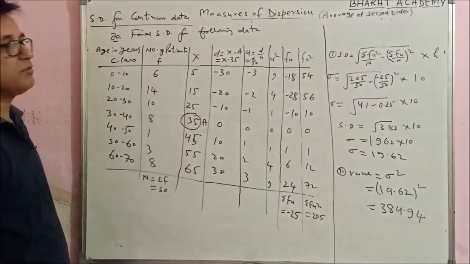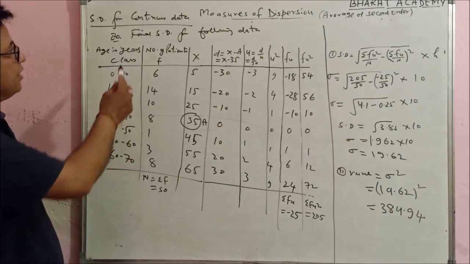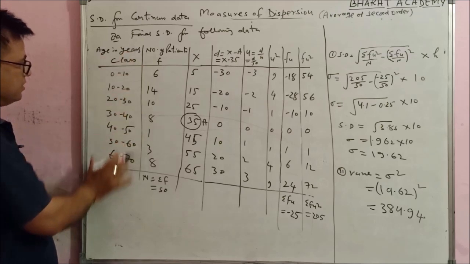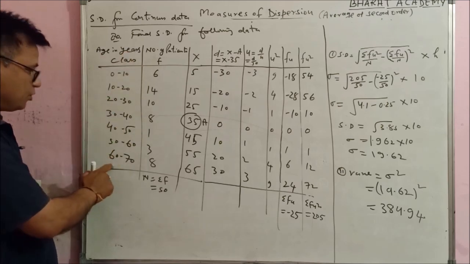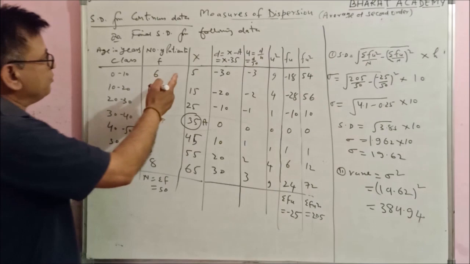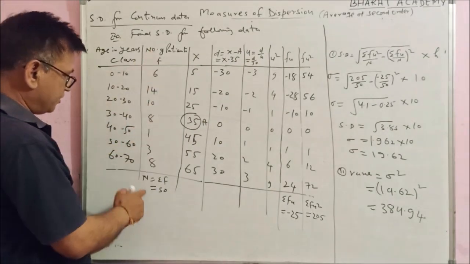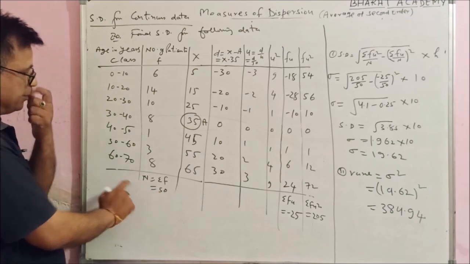The standard deviation for continuous data. The question is: find the SD for the following data. These are age in years, these are class intervals 0 to 10, 10 to 20, up to 60 to 70, and number of patients, meaning frequency, 6, 14 up to 8. Total frequency is 50. This is your capital N.